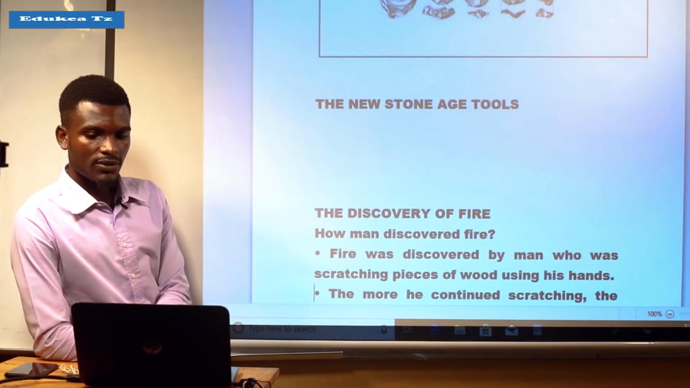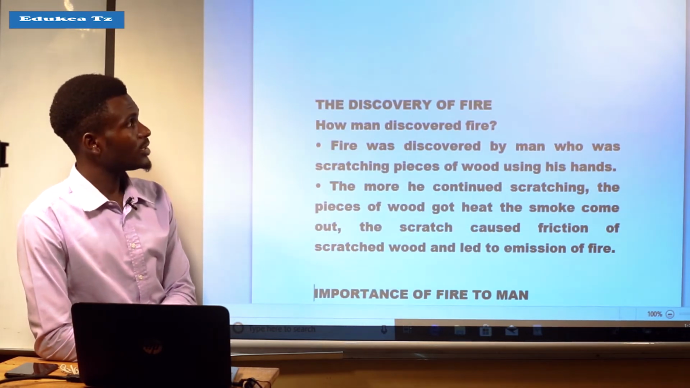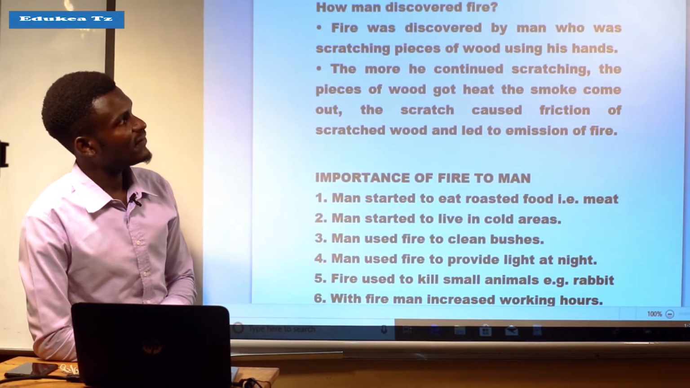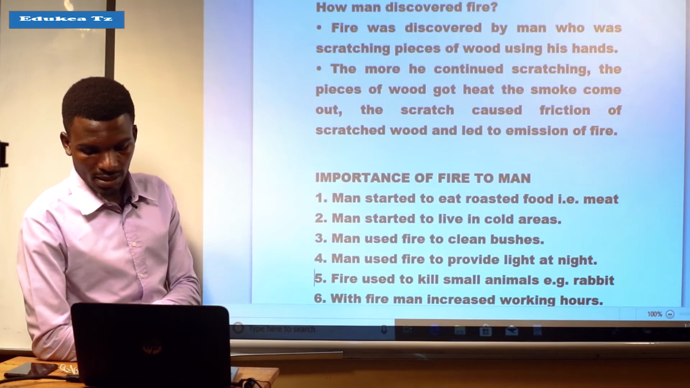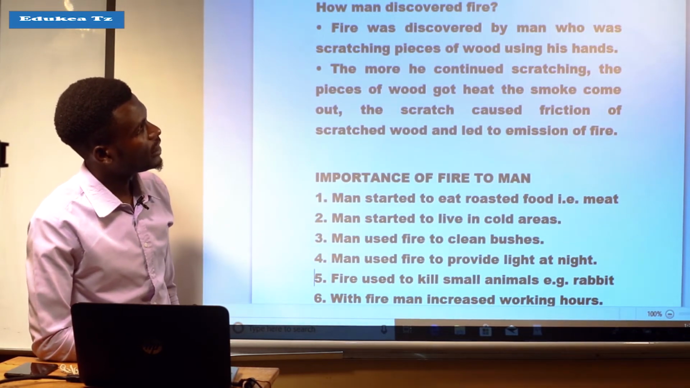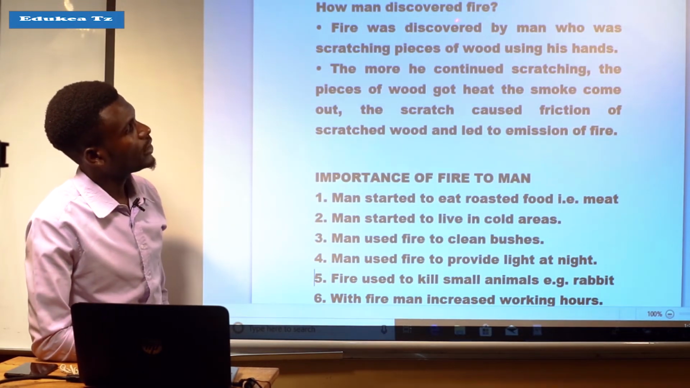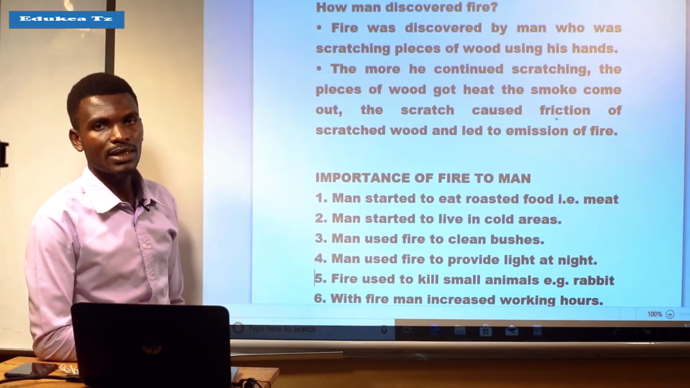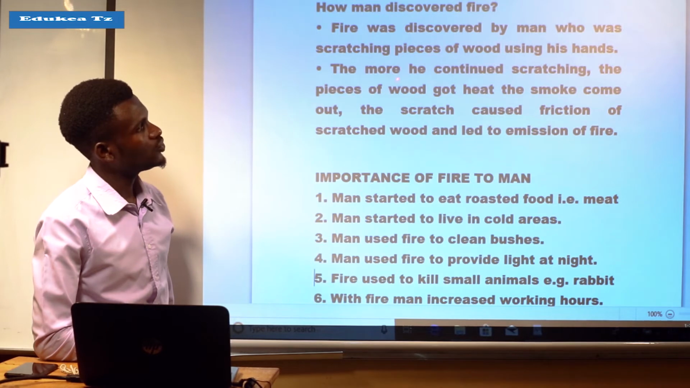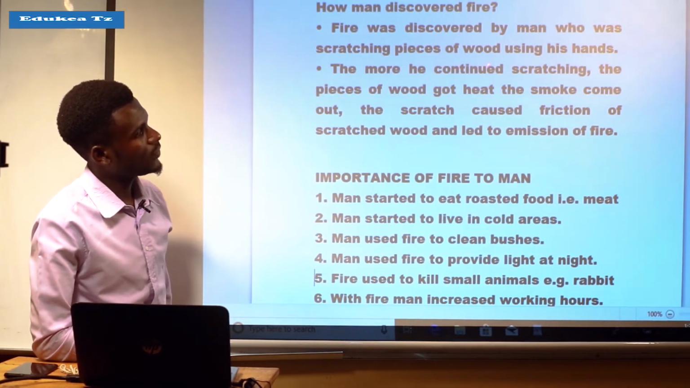So after finishing the 3 stages in Stone Age, let us go to another part, which is the discovery of fire. This is another part, which is how man discovered fire. Here we are going to see how man discovered fire and started to benefit from fire and to use fire.